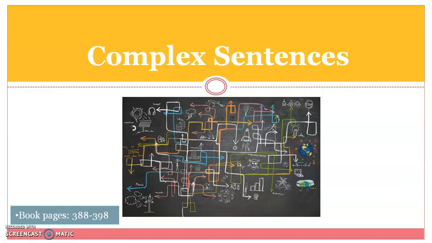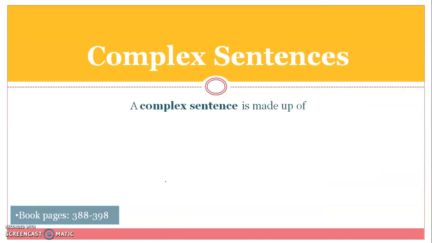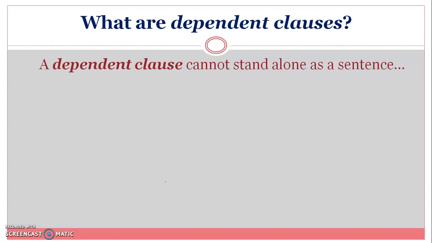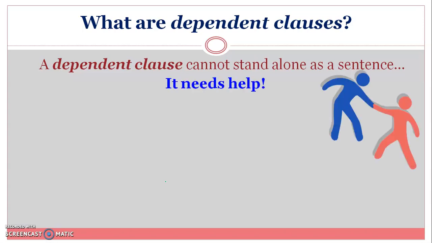Now let's move to complex sentences. I know they sound complicated, however, they're not that difficult. A complex sentence is actually a sentence made up of two parts, an independent clause and a dependent clause. What do we mean by a dependent clause? A dependent clause cannot stand alone as a sentence. That means it needs help. Let's look at these examples.